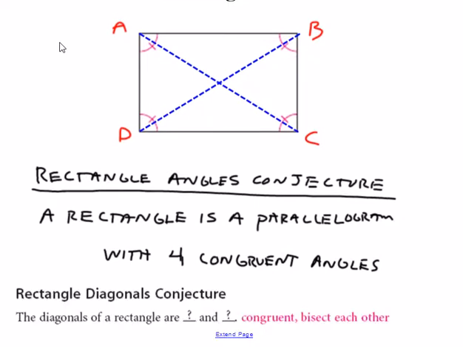In addition to that, we have one more property with rectangles, and that's that the diagonals of a rectangle are congruent and they bisect each other. We already knew that they bisected each other because that's true about all parallelograms, but now we also know that they're congruent. So the distance from B to D would be the same as the distance from A to C. Don't get this confused with rhombus. In a rhombus, the diagonals are perpendicular. They make a 90-degree angle. That is not true about rectangles.